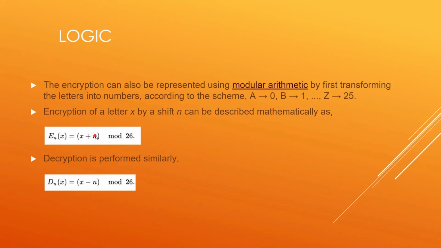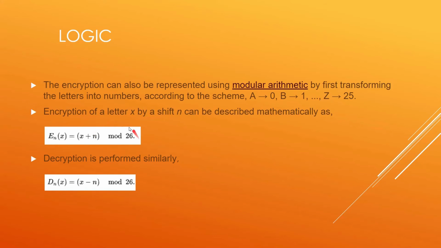0 plus 3 is 3, sorry. And this 3 will correspond to which letter? D, right? It will be corresponding to D. A is 0, B is 1, C is 2, and D is 3. So here, encrypted text, that is the ciphertext, will have D in place of A in the plain text.